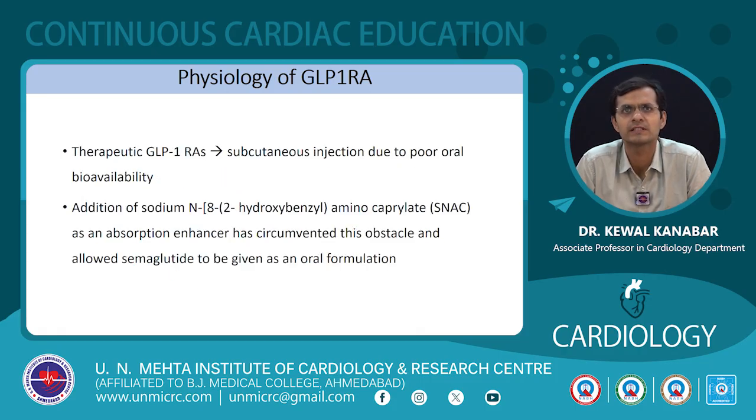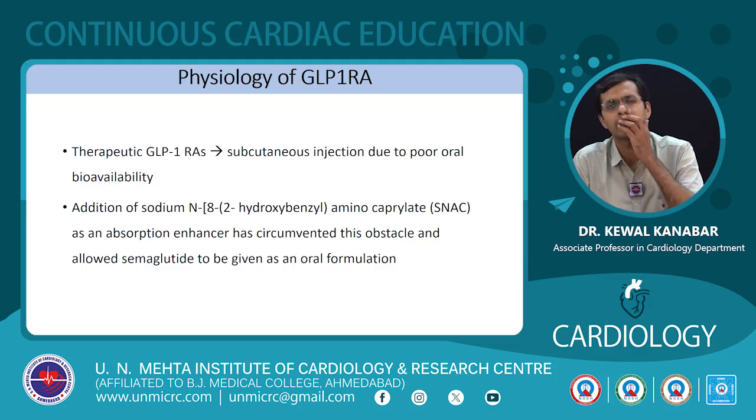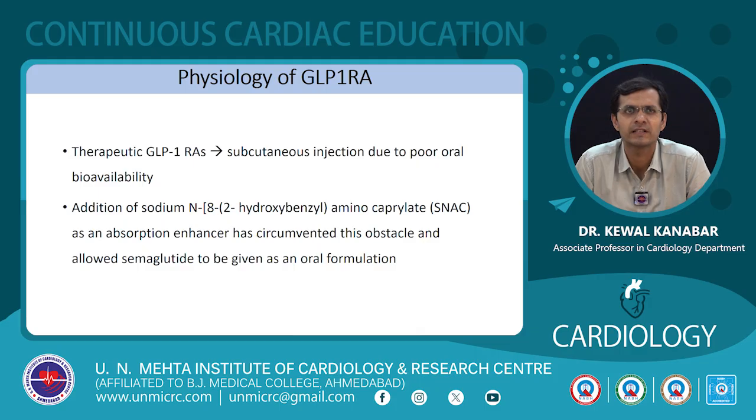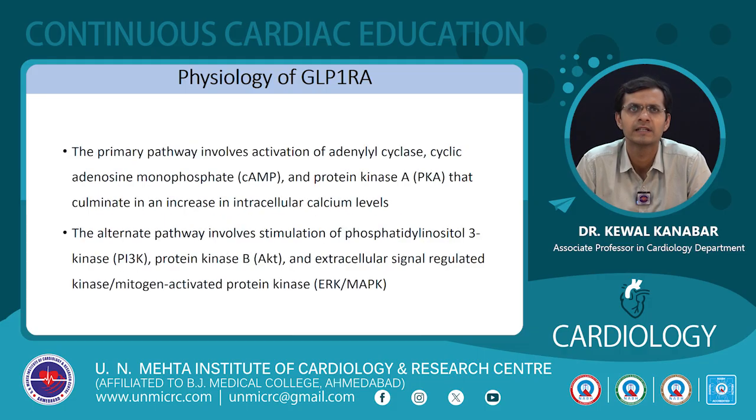The therapeutic agents are administered subcutaneously except for semaglutide, which can also be administered orally, because semaglutide and other GLP-1 receptor agonists have a slight variation in the molecule at the 8th position which has circumvented this obstacle, and that is why you can go on to give semaglutide as an oral formulation for diabetes as well as weight management.